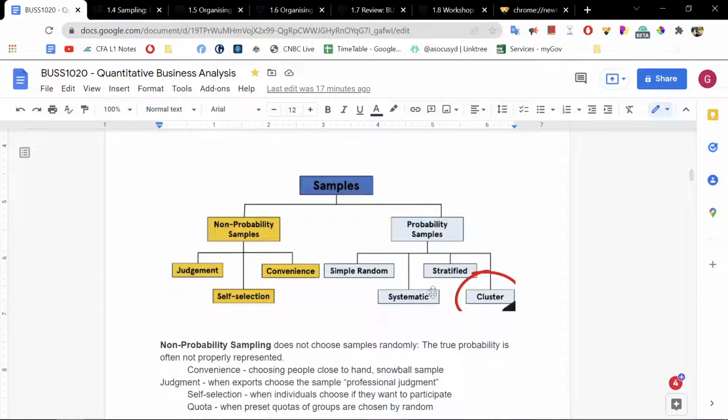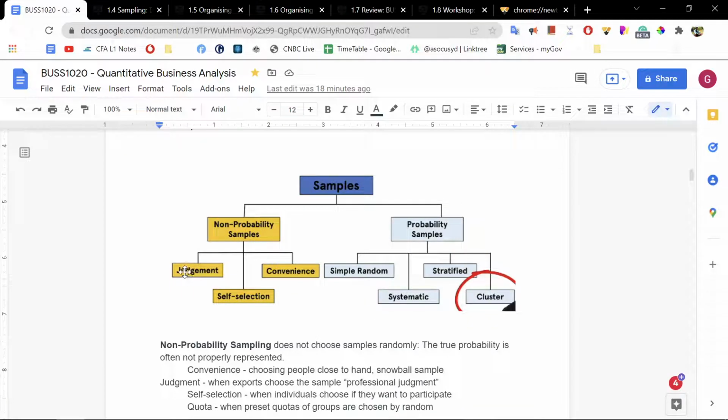We have a few right here. We have non-probability sampling and probability sampling. Probability sampling is a better representation of the population, whereas non-probability sampling perhaps does not offer the best insight into what the population is like, and the sample may not accurately reflect the entirety of the population.